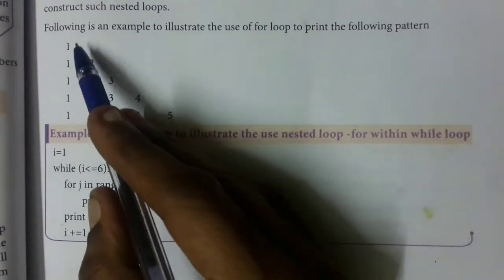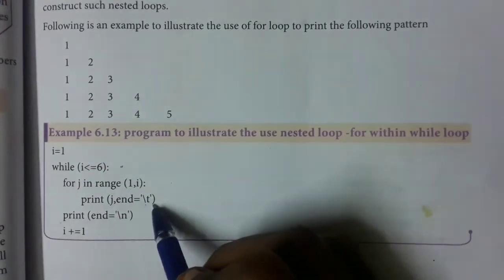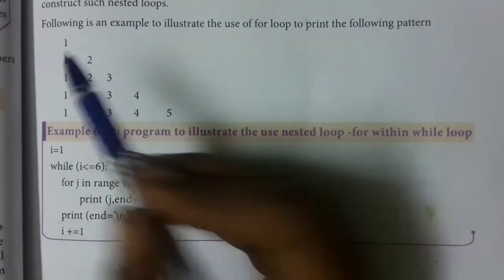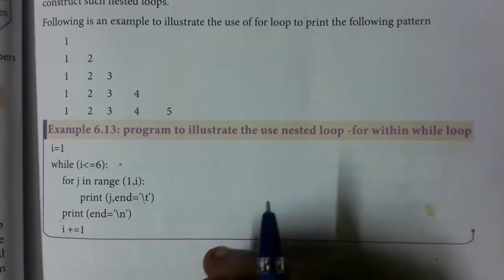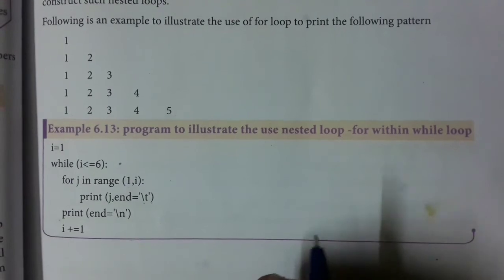\n is used to print the next value in the second line. \t is used to give the space between the values. This is the example for nested loop. More than one loop we have in the same program.